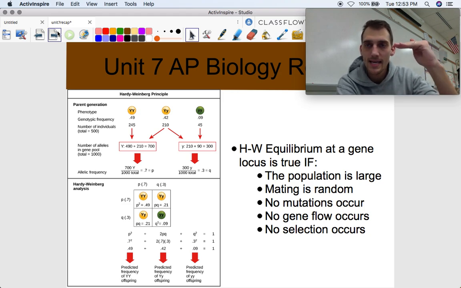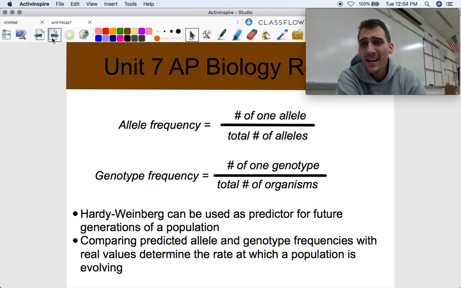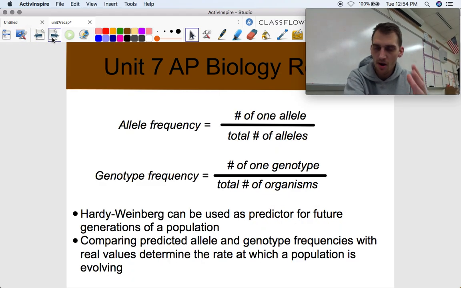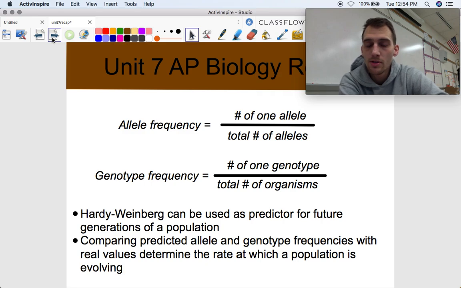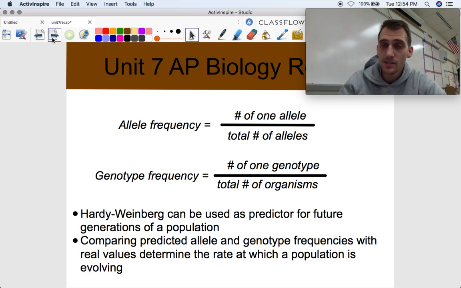The allele frequencies stay equal from one generation to the next. That's kind of the opposite of evolution. And we can use math. Assuming a population is in Hardy-Weinberg equilibrium, we can use math to make predictions about the allele frequencies and genotype frequencies of a population and compare them to the real ones to see if we're right or not. Kind of like hypothesis testing.